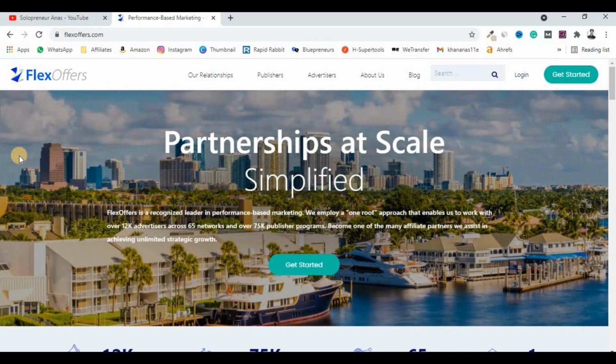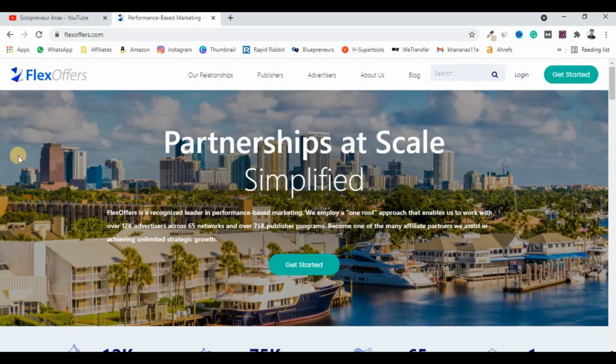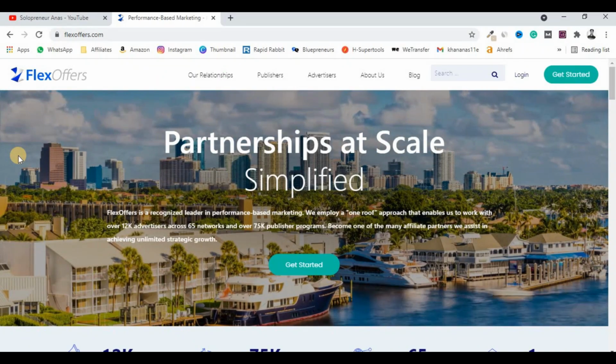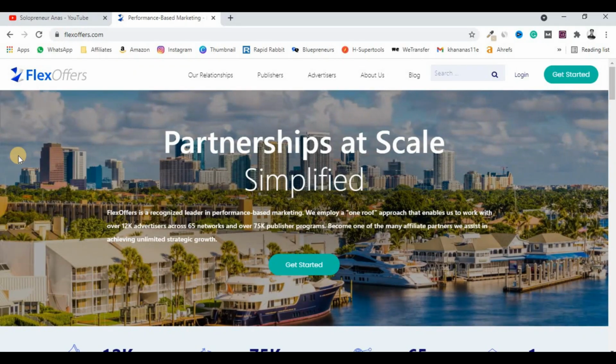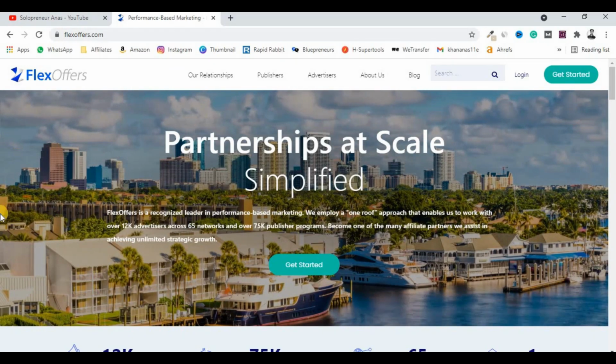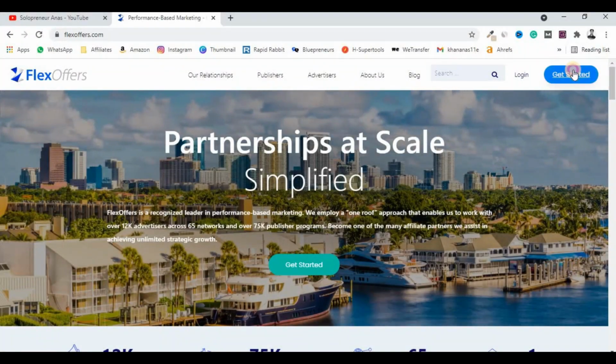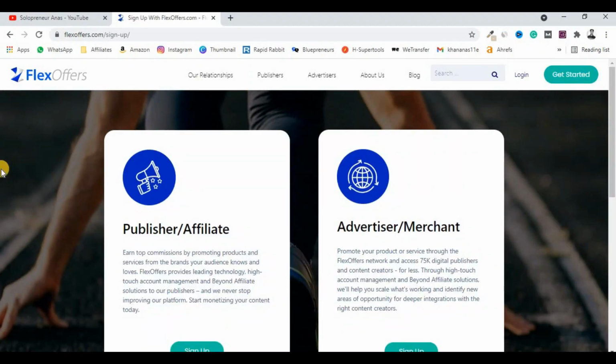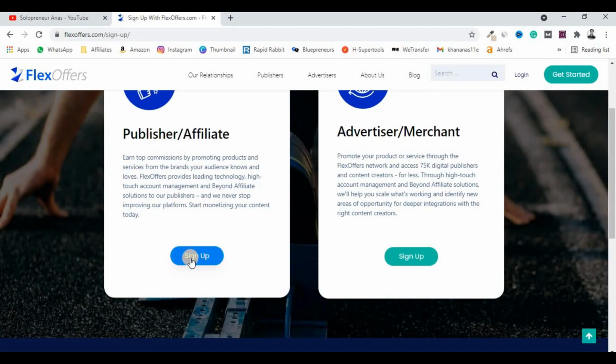Now let me tell you how to apply for Flex Offers and how to take approval of Flex Offers without a website. For this you have to click on Get Started. As you can see over here, there are mainly two options, publisher and advertiser. You have to follow the publisher option and click on the sign up button, because we are affiliates.